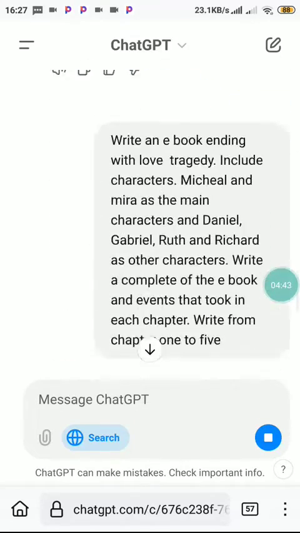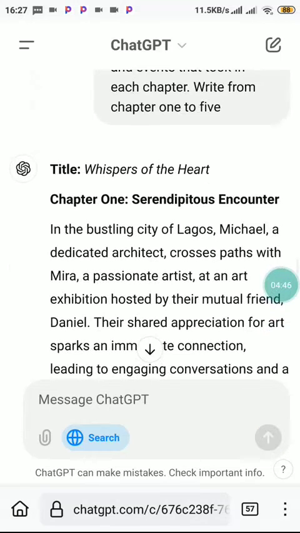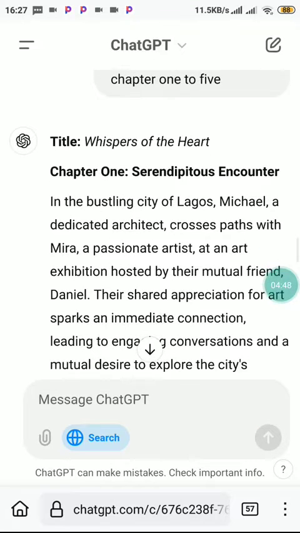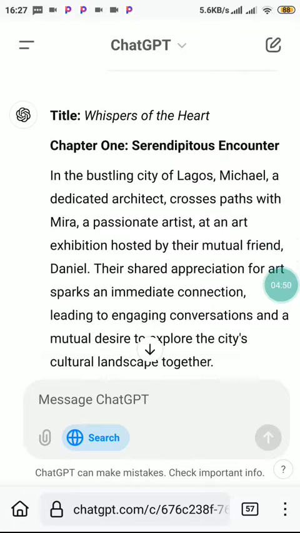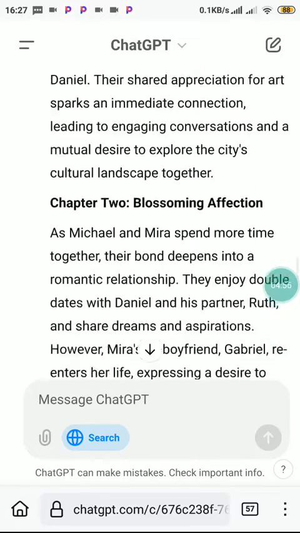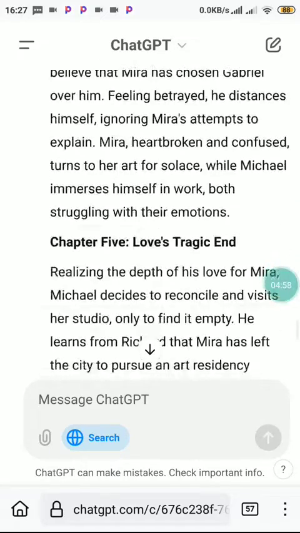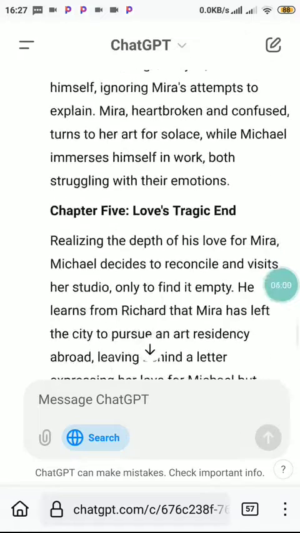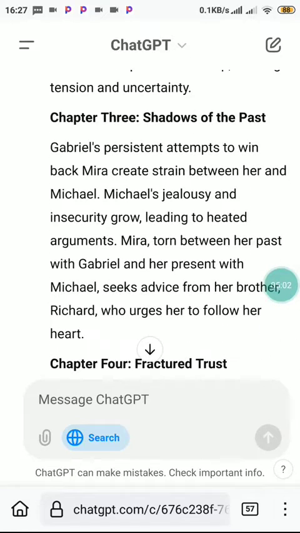Now you can see it has started. Title: Whisper of Heart. Chapter 1, Serendipitous Encounter. Now in the bustling city of, you can see chapter 2 and the rest. This is it to chapter 5. So you can tell it to write in more detail, so that your ebook will have complete detail and character development. I'm just trying to show you guys how to write an ebook.